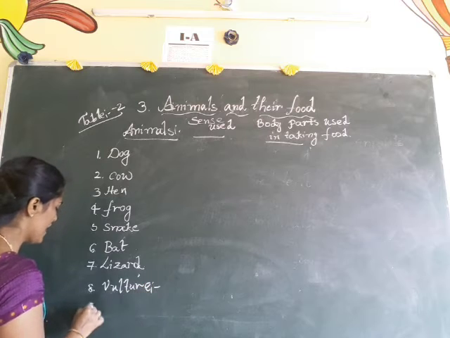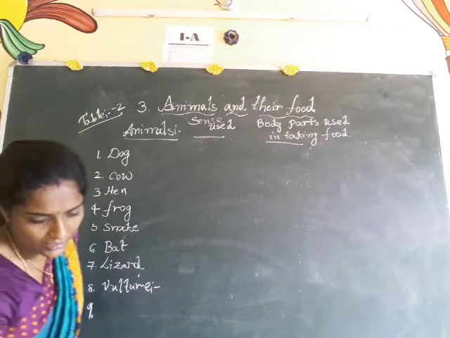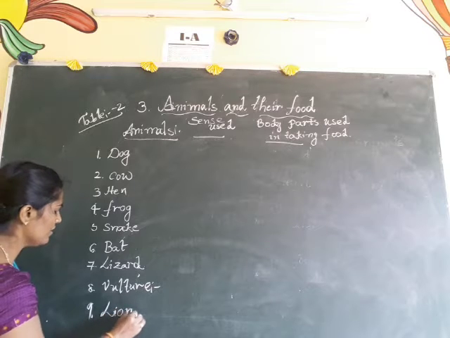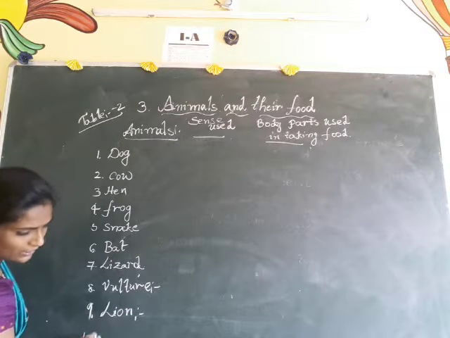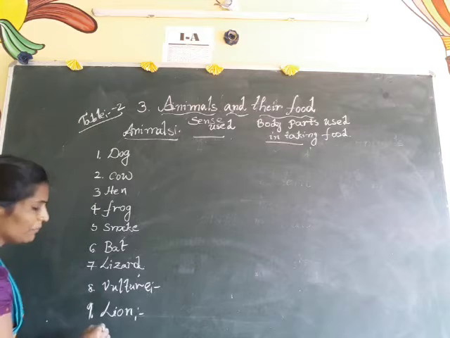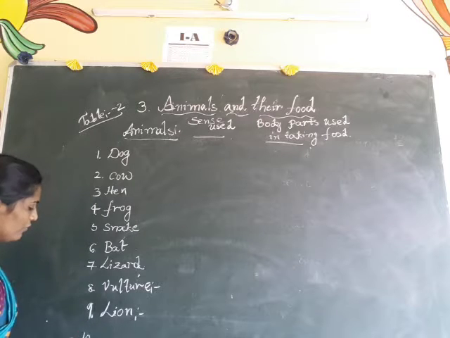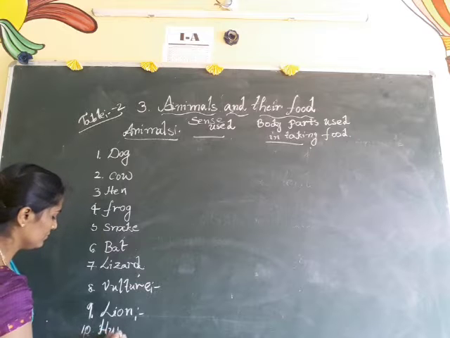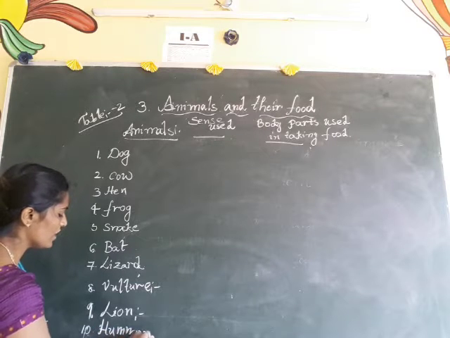Okay children. And the ninth one, they have given lion, L-I-O-N. And the last, 10th one, they have given hummingbird, H-U-M-M-I-N-G, hummingbird.